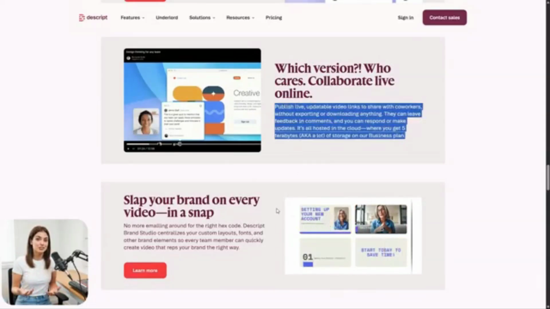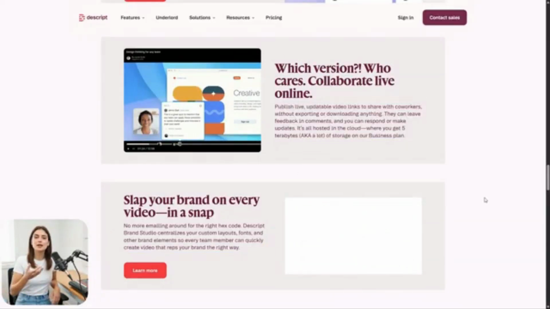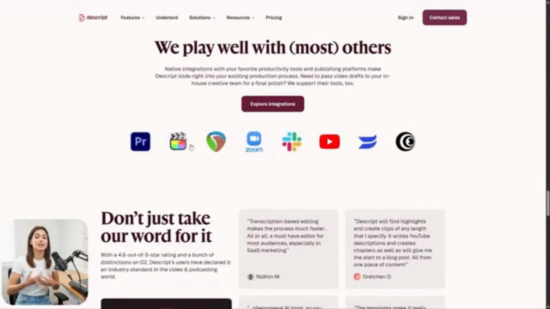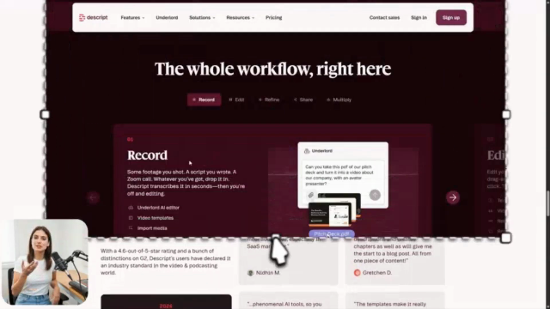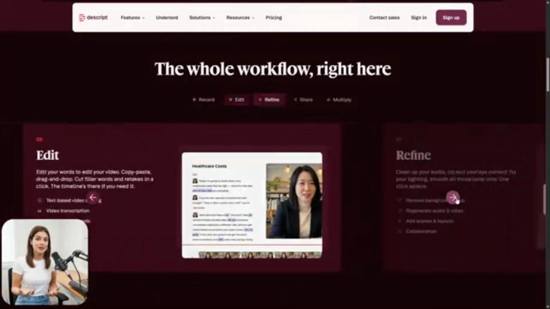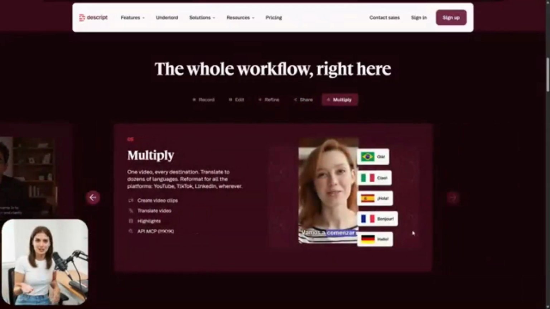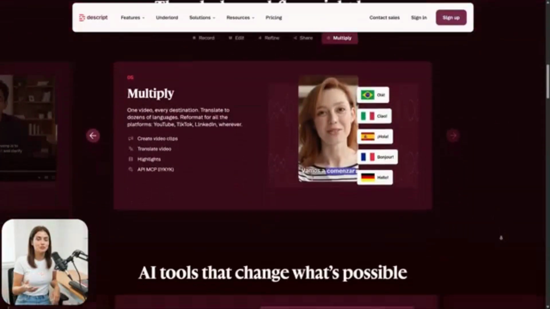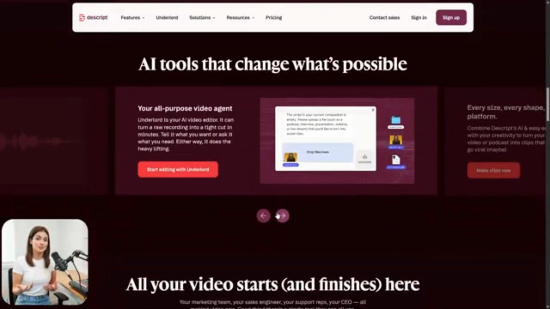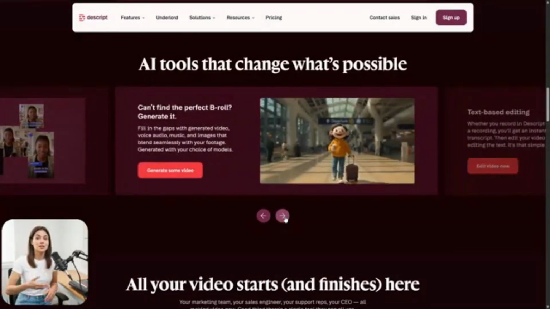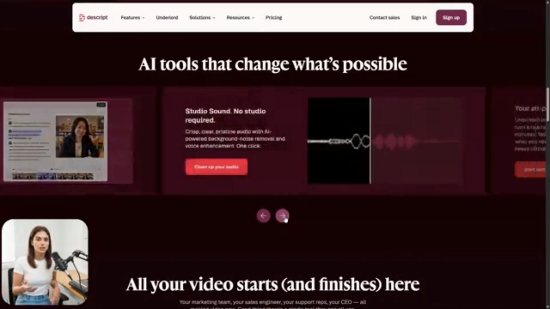It carries a 4.6-star rating on G2 across hundreds of reviews. And big teams at places like Spotify and Microsoft lean on it. So it's far from some untested gadget. And the single biggest advantage? Everything lives in one place. Record, transcribe, edit, clean up, cut clips, and publish. All inside the same window. You're not bouncing between 5 apps and juggling 5 logins. Start to finish, it's one tool. That's what saves you the most time. And time is the one thing you can't get back.